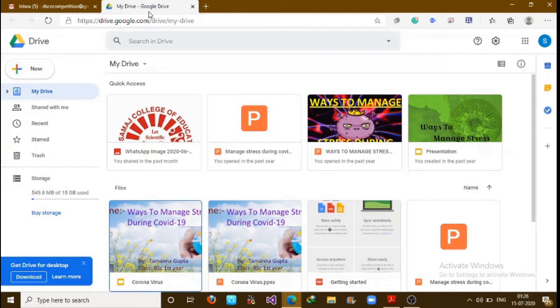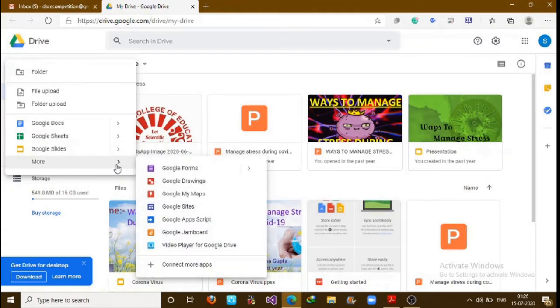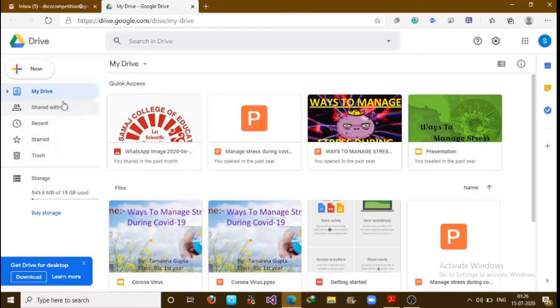So let's explore various options which are available here. Let's start from the left one. Here you can see a New button with a plus sign. When you click on it, you will get some further options. You can make your own folder. You can upload a file or folder from your computer also. You can make your Google Doc file directly in your Google Drive. In the same way Google Sheets, Google Slides, and many other Google services like Google Forms, Google Drawings, Google Maps, Google Sites, etc.